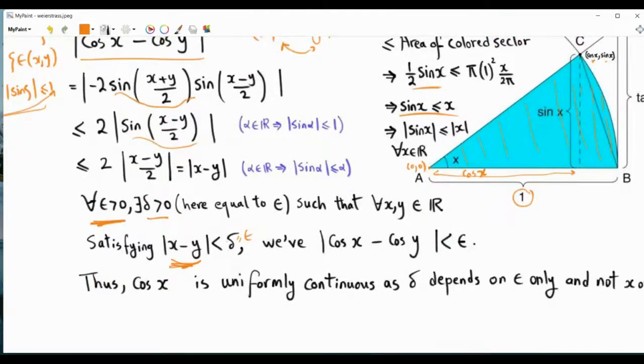Now, because our choice of delta depends only on epsilon and not on x or on y, this is basically the definition of uniform continuity.